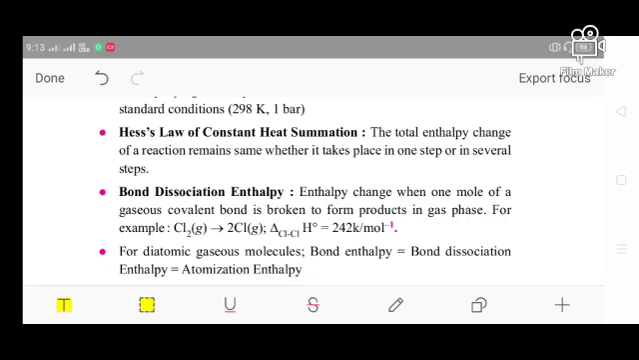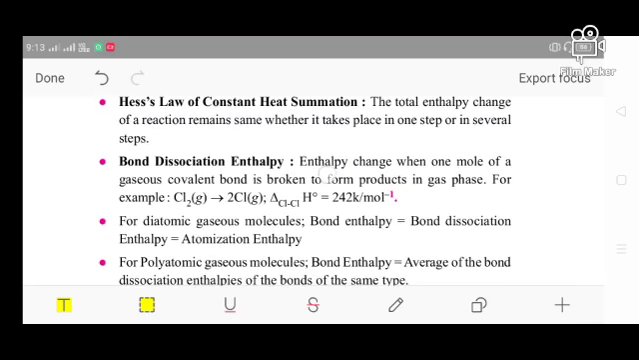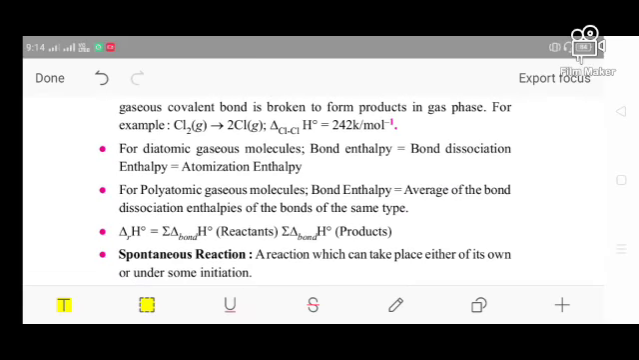Okay, this is known as bond dissociation energy. The amount of energy required to break or dissociate a bond of a molecule, sorry, not atom, of a compound. You can say it is the bond dissociation enthalpy. Generally, for a diatomic gaseous molecule, the bond enthalpy, bond dissociation enthalpy and atomization enthalpy are very much equal. But in a polyatomic molecule, the bond enthalpy is equal to the average bond dissociation enthalpy of a bond of the same type.